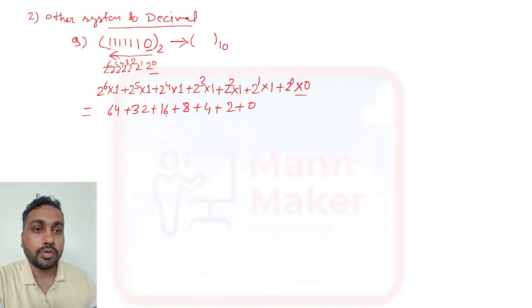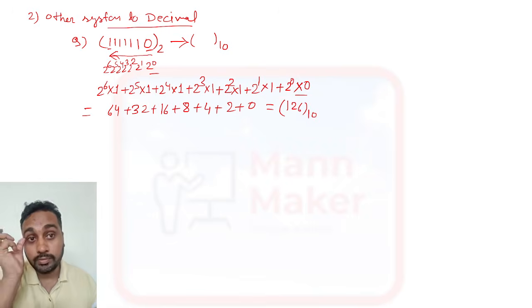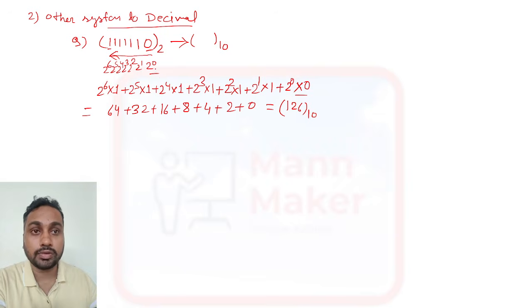Now simply add: 64 plus 32 plus 16 plus 8 plus 4 plus 2 is equal to 126 decimal. We did that before, decimal to binary, and now we have checked from binary to decimal that we get 126 with this method.